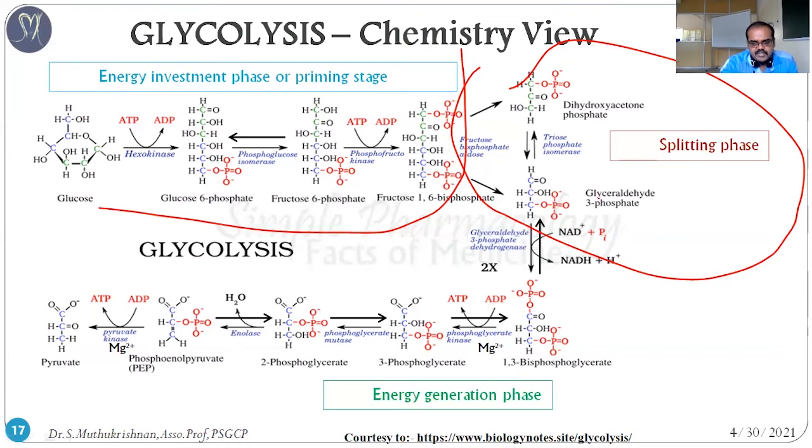So after that splitting phase, glyceraldehyde 3-phosphate is converted into pyruvate. It undergoes various reactions. In this pathway, we already know that the hexokinase mediated reaction, the phosphofructokinase mediated reaction, and finally the pyruvate kinase mediated reaction, these three are irreversible. That means once the reaction is carried out, the product never comes back to the previous substrate. But apart from these three places, you can see here phosphoenolpyruvate can come back into 2-phosphoglycerate. That's possible. So apart from these three, all the reactions are reversible.